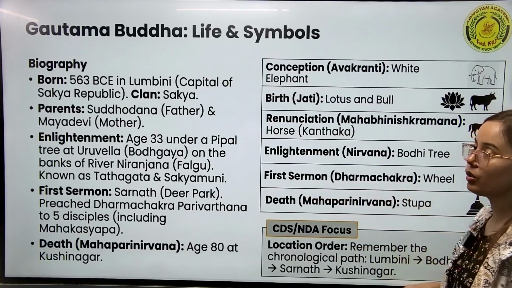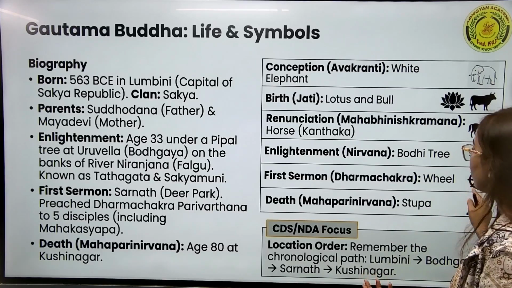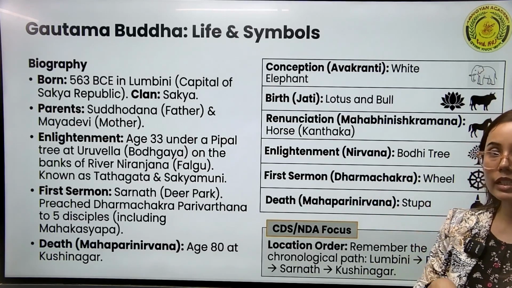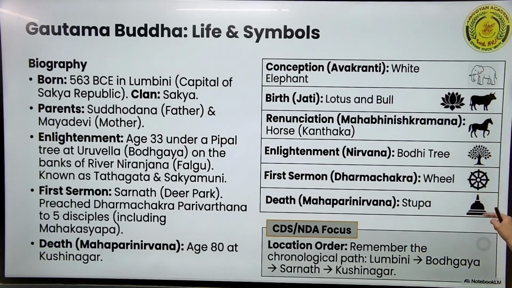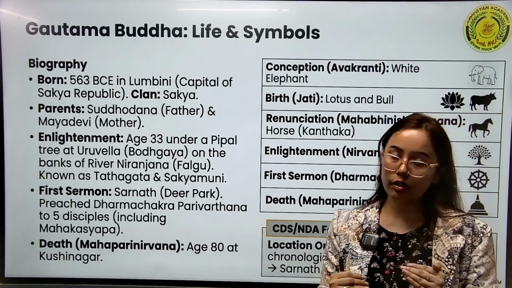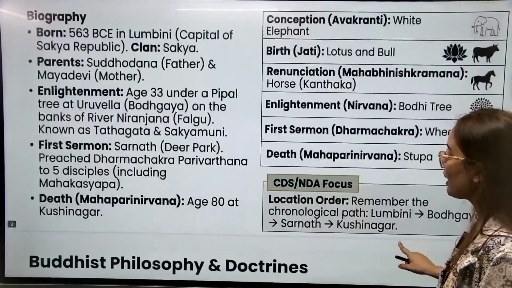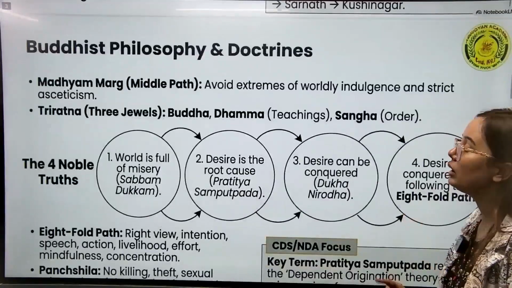The first sermon, the Dharma Chakra, is associated with the wheel. Then Mahaparinirvana is associated with the stupa. Stupa means the architecture under which the relics of the dead ones are kept. So these are some of the important points about Buddha.